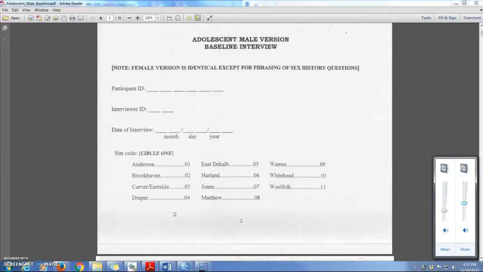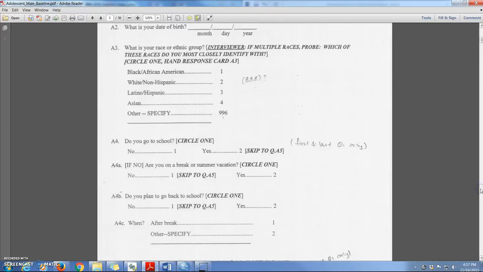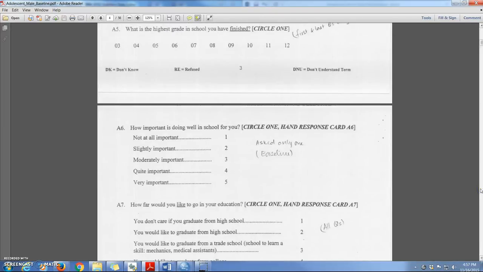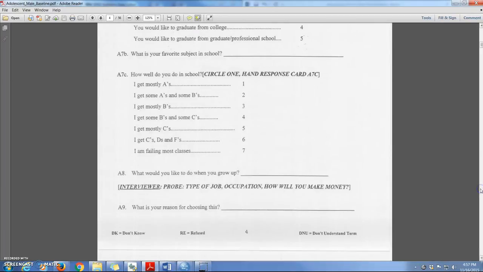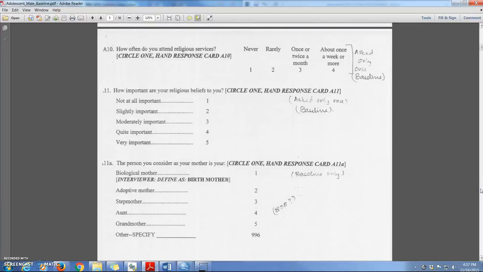For this computer assignment, we're going to be using a new data set. The data set that was shared with me has interview data that was collected from adolescent African American males. I'll go over and show you the data in just a second, but just to give you a sense of what it looks like, there's demographic information, there's information about how important school is to them, how far they'd like to go in school. There's questions about how important religion is to them, how often they attend religious services.